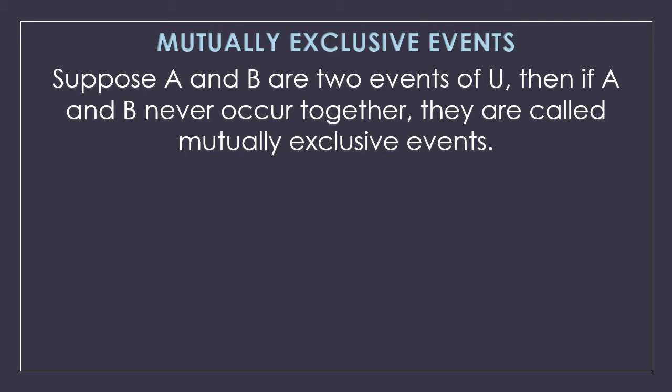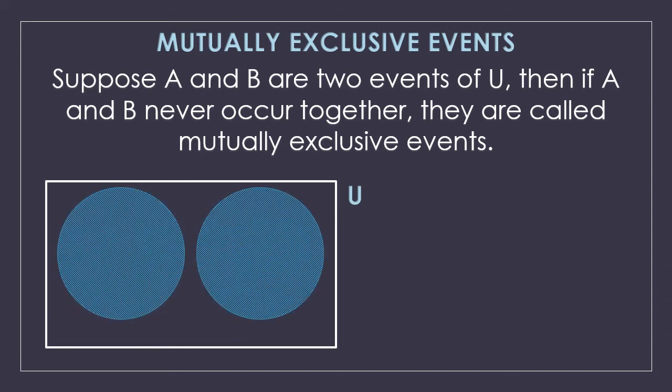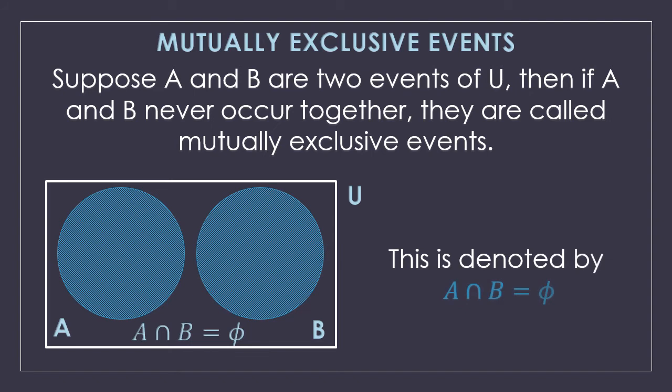There is nothing common between these two events. Then they are called mutually exclusive events. So this is the sample space U, and these two are the events, and as you can see there is nothing common between A and B, so we denote it as A intersection B is equal to phi. That is the null set. That means there is nothing common between them, so we cannot find a single value for their intersection.